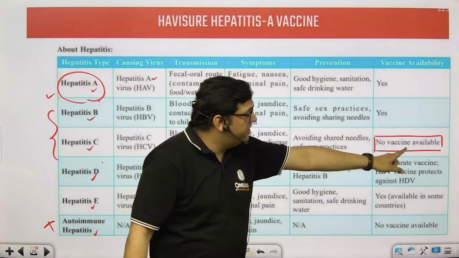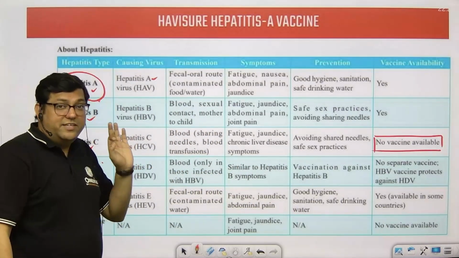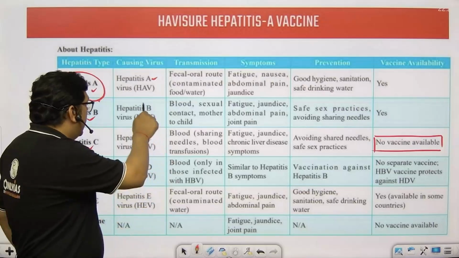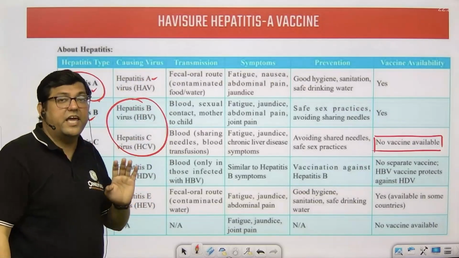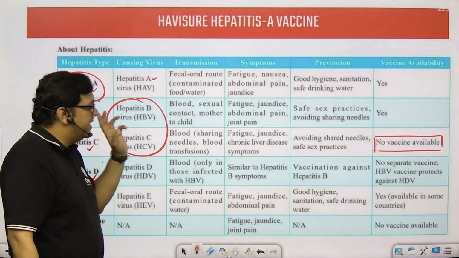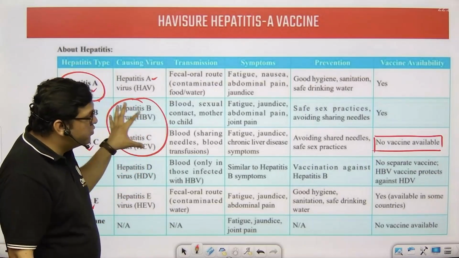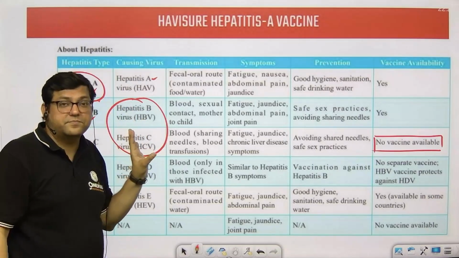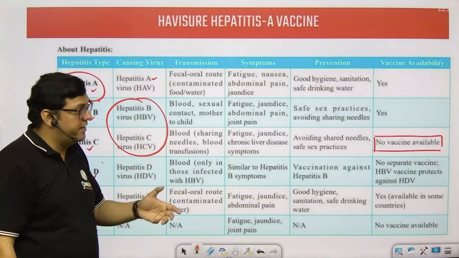The most deadly and most common are hepatitis B and hepatitis C, and in addition hepatitis A to an extent. But most cases are of hepatitis B and C, and they are basically the main reasons for problems or deaths related to hepatitis.